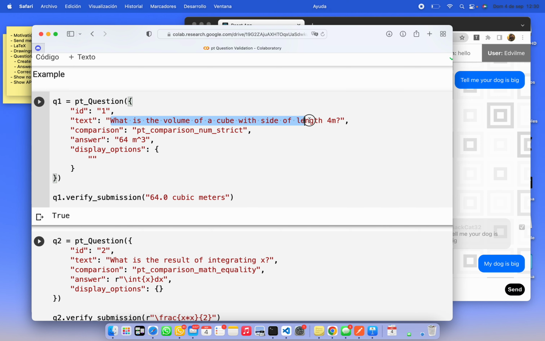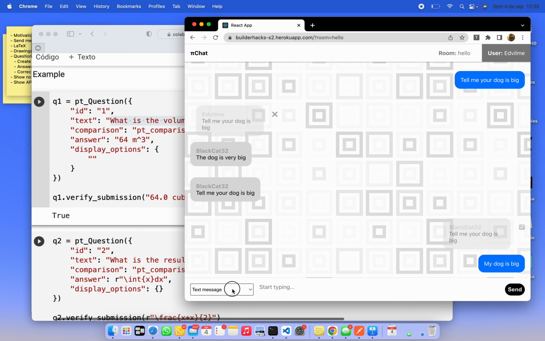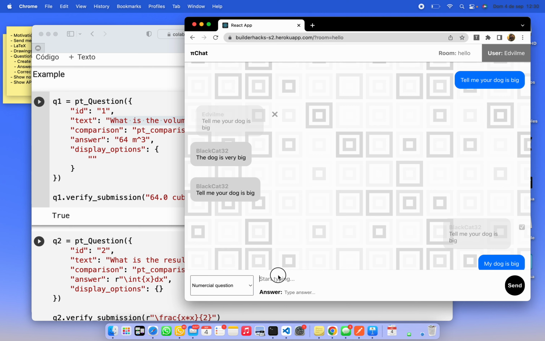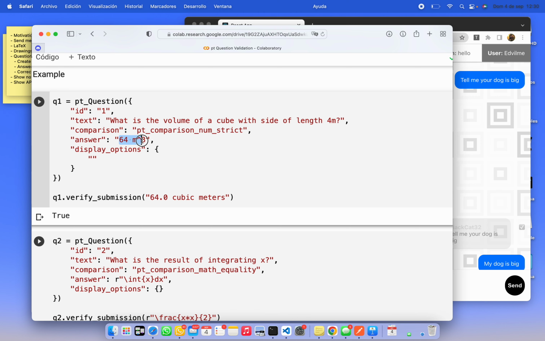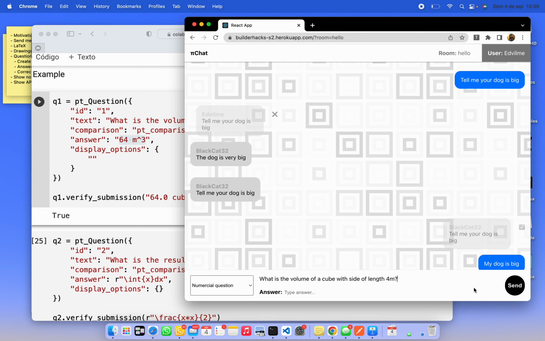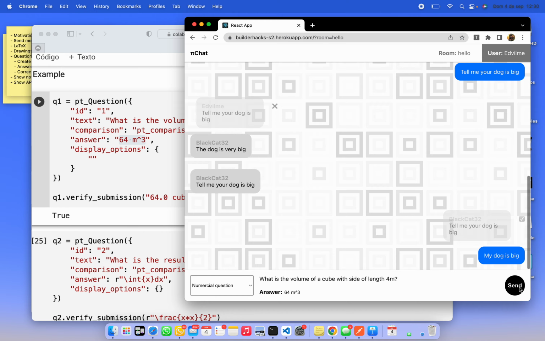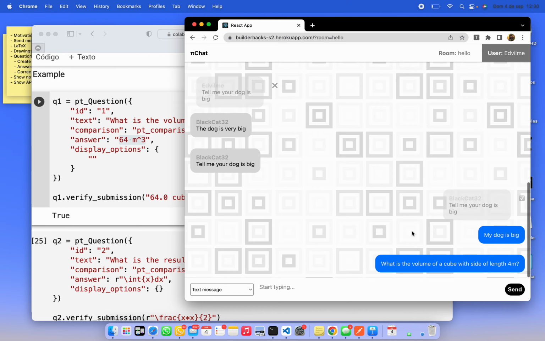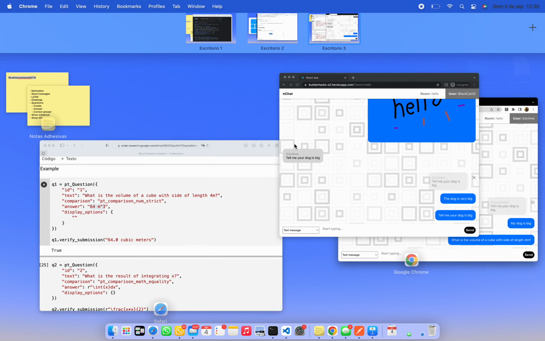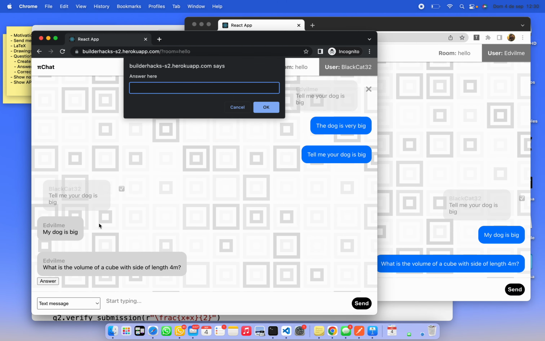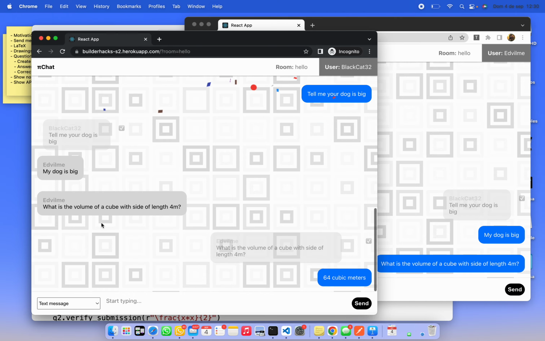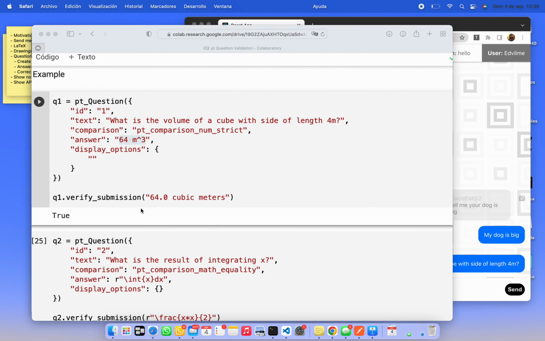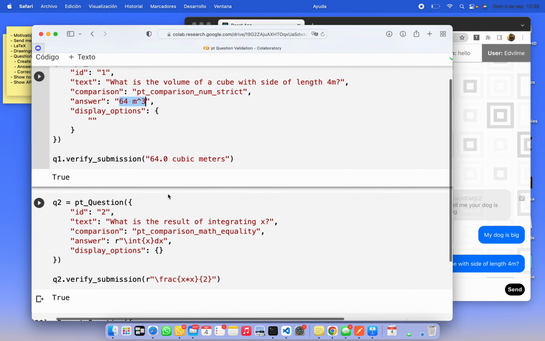We can try it here. So this would be a numerical question, and the expected answer would be this one. And if we try to solve it here, we can type 64 cubic meters, and the response would be correct. So it uses a lot of machine learning and NLP processing to determine that.